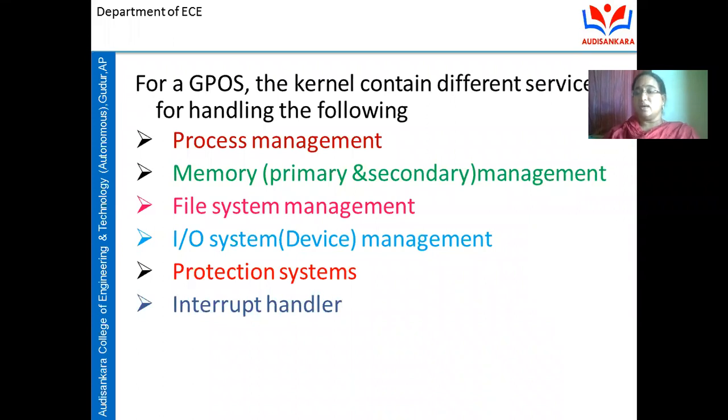The services handled by the kernel of the general purpose operating system are process management, memory management, file system management, IO system management or device management, protection systems, and interrupt handler. These are all the services provided by the kernel of the general purpose operating system, and we are going to discuss each service in detail.